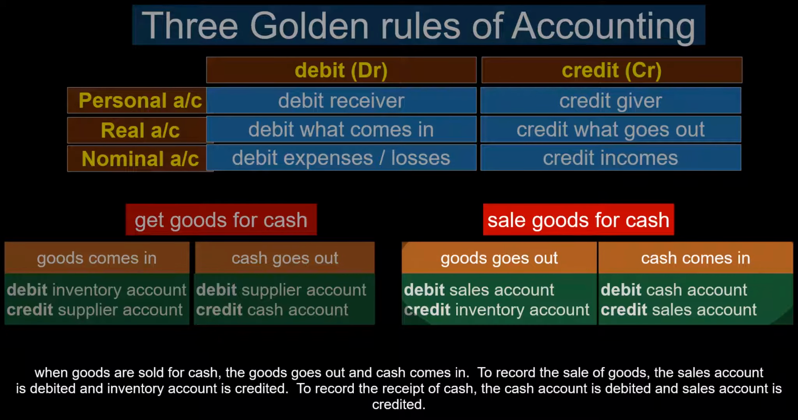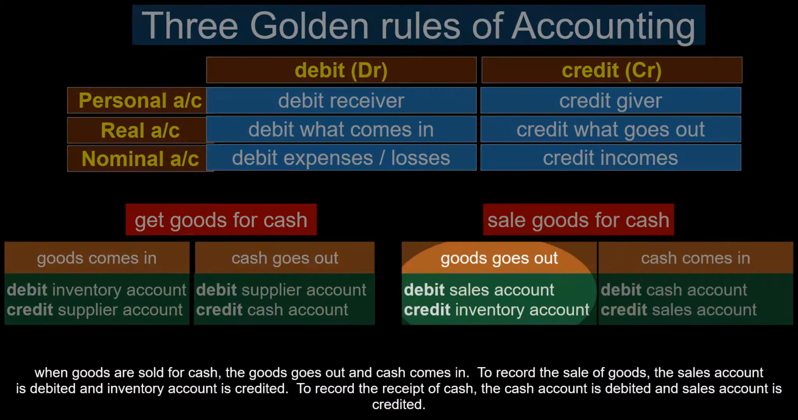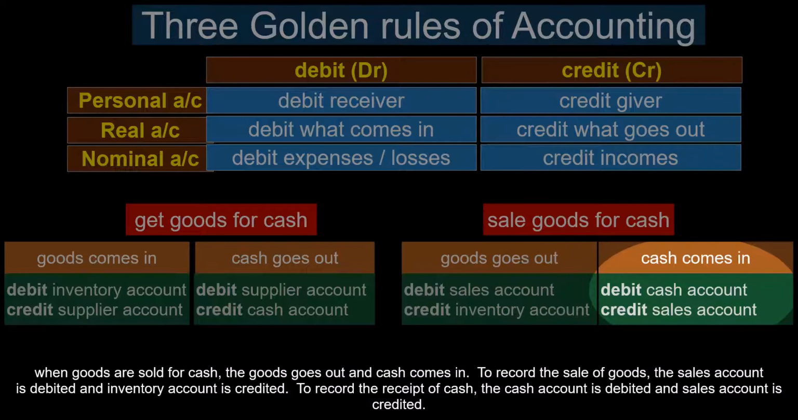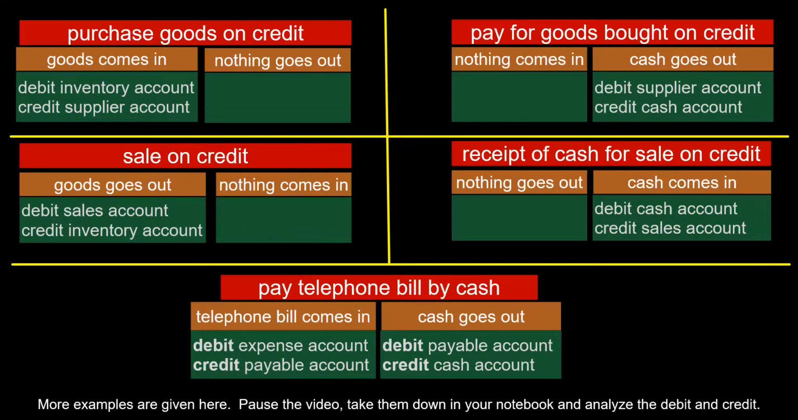When goods are sold for cash, the goods go out and cash comes in. To record the sale of goods, the sale account is debited and inventory account is credited. To record the receipt of cash, the cash account is debited and sales account is credited.